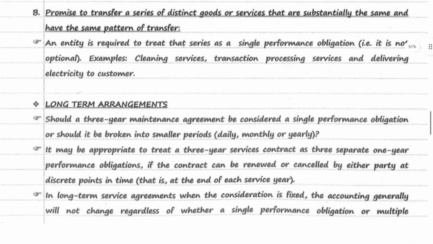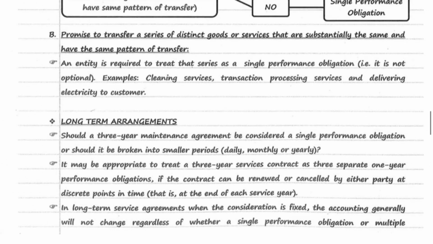Next, long-term arrangements. For example, there is a 3-year maintenance agreement. Whether it should be considered a single performance obligation or should it be broken into small periods like daily, monthly, yearly, it may be appropriate to treat a 3-year service contract as 3 separate 1-year performance obligations. That means first year separate performance obligation, second year separate performance obligation, third year separate performance obligation. If the contract can be renewed or cancelled by either party at the discrete points in time, that is, at the end of each